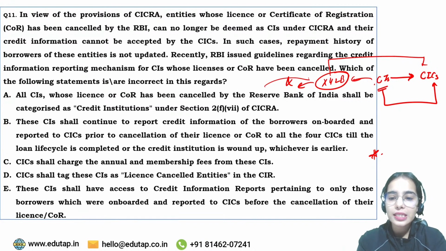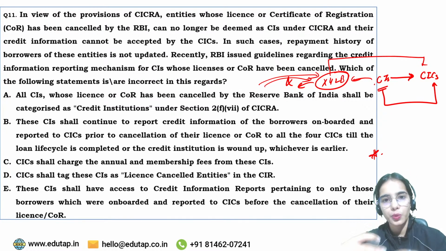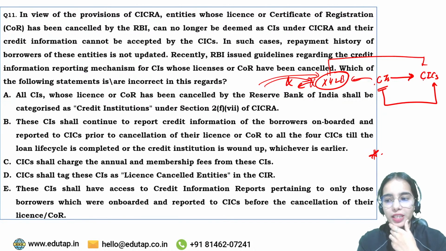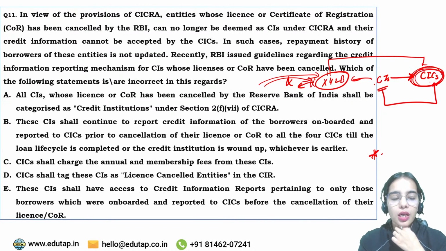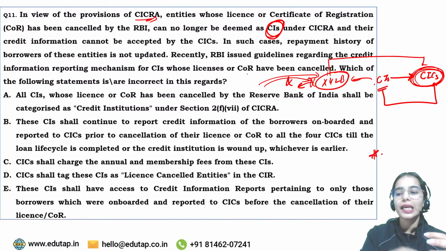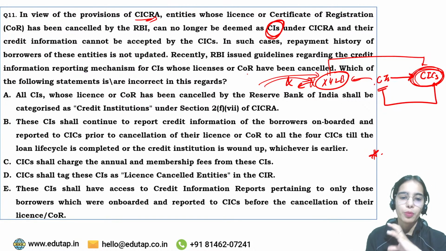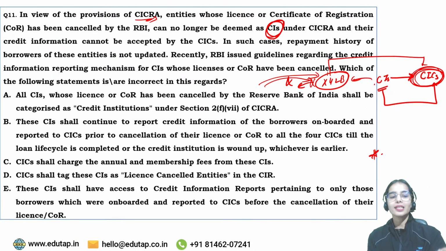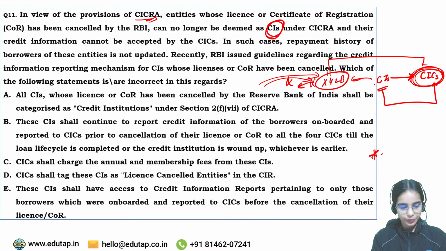So this XYZ bank cannot provide the information to the credit information company. But the borrowers are still returning their money to this XYZ bank because they took the loan from it. It cannot provide the information because as per the Credit Information Company Regulation Act, only credit institutions that have the license can pass on the data to the credit information companies. So now the RBI has amended some of the rules and regulations. Try to answer this question.